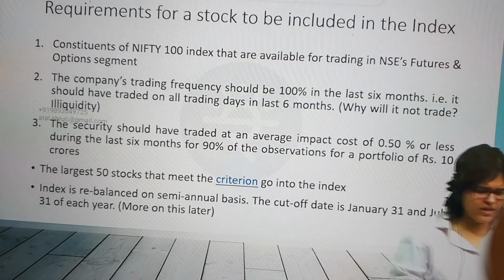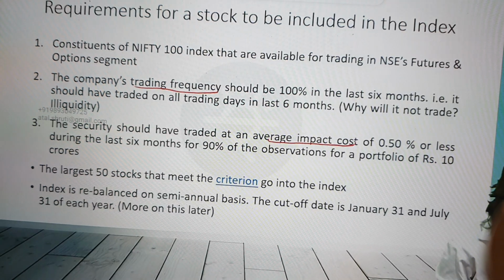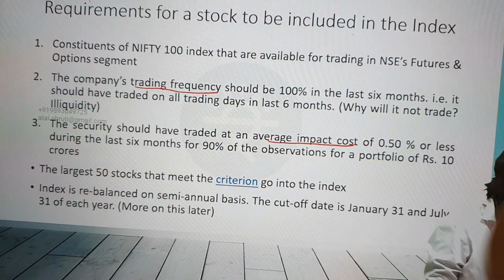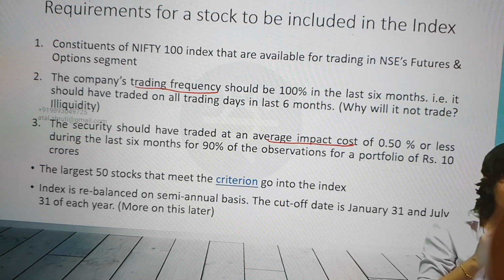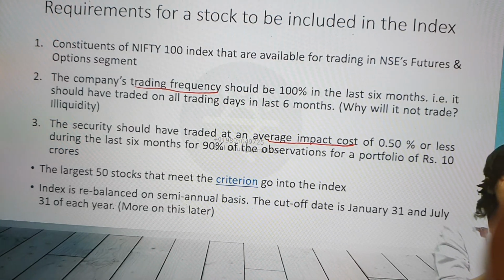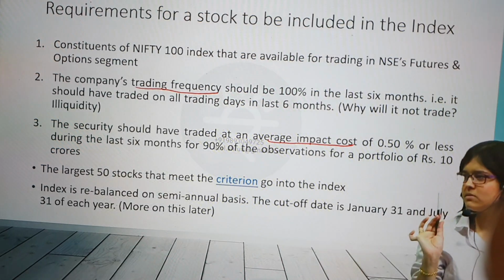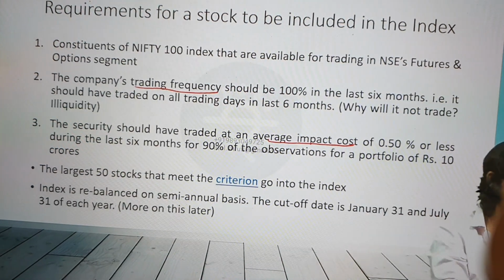There will be multiple criteria for that. What is the trading frequency? How much is the average impact cost? I can explain what impact cost is, but it is not needed as such. We will directly come to know these are the Nifty constituents. One more time: do the Nifty constituents change every day? They are not going to be changed. They are going to be reviewed every 6 months. So that is going to happen just twice a year, not daily like trading.